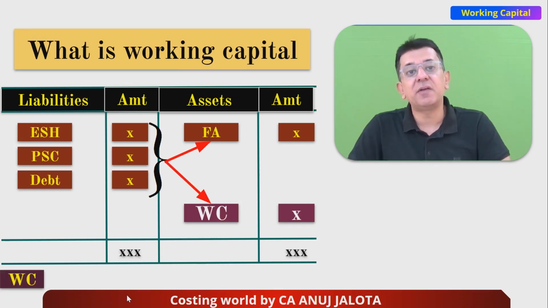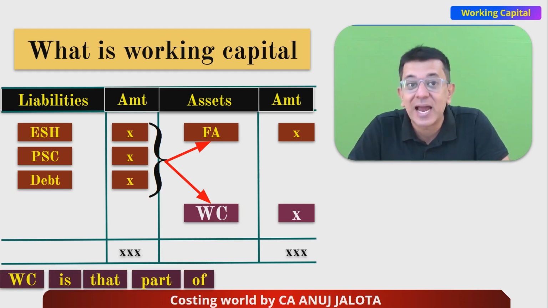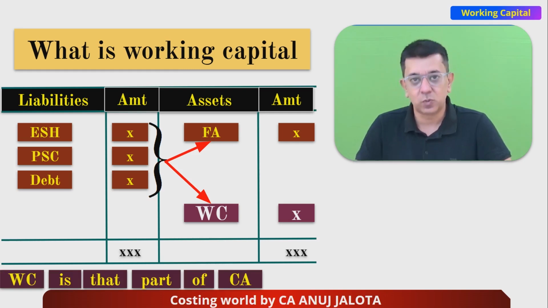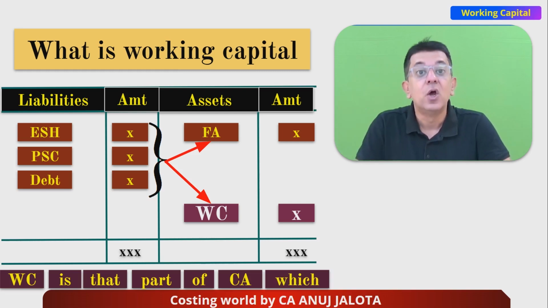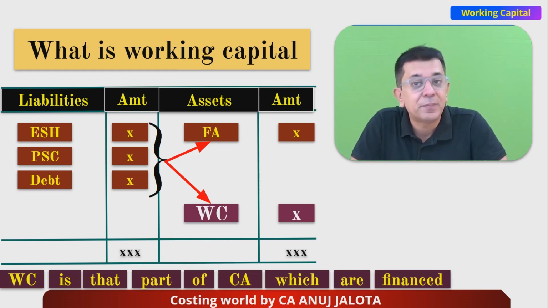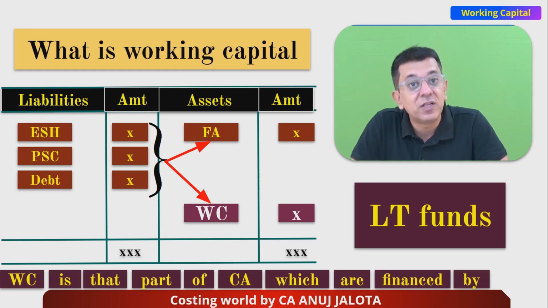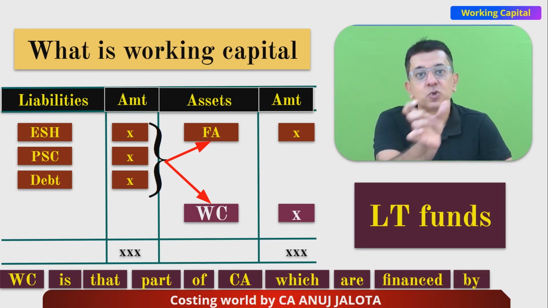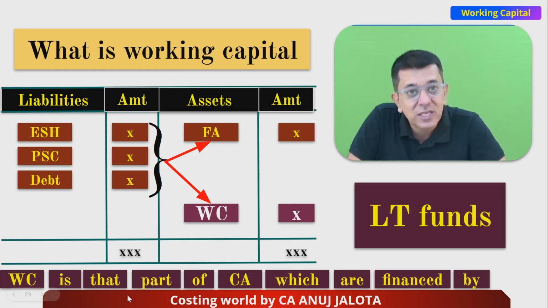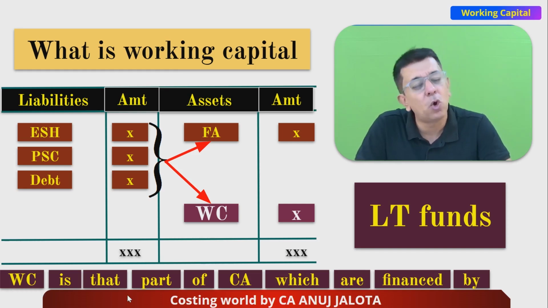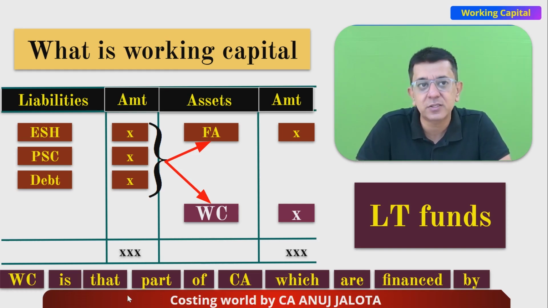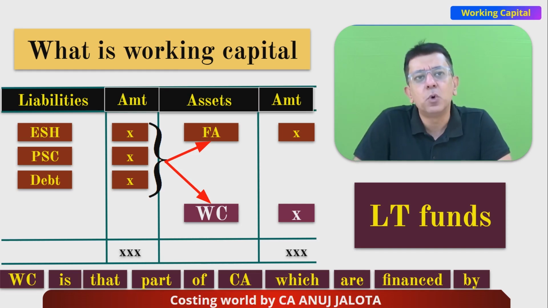So another definition of working capital is coming up on your screen right now. Working capital is that part of current assets, because working capital is current assets minus current liabilities, which is financed by, in this case, long-term funds. So please do remember, working capital is always financed by long-term funds. This is important for you to understand: ultimately, working capital always gets financed by equity shares, preference share capital and debt. Let's do something more about working capital.